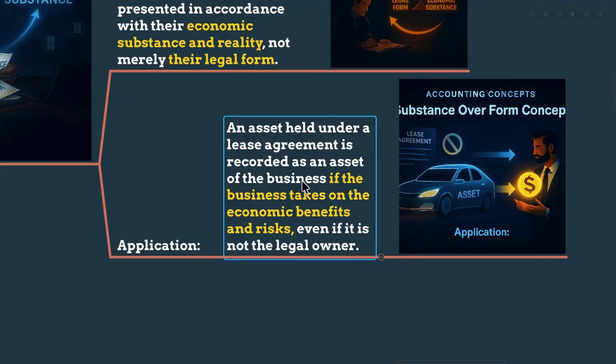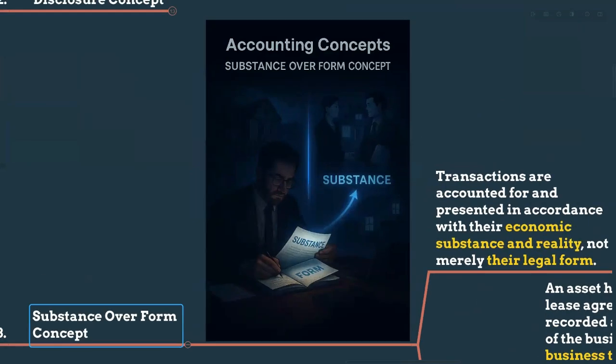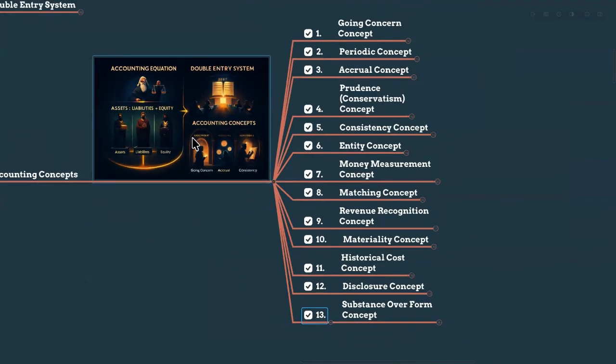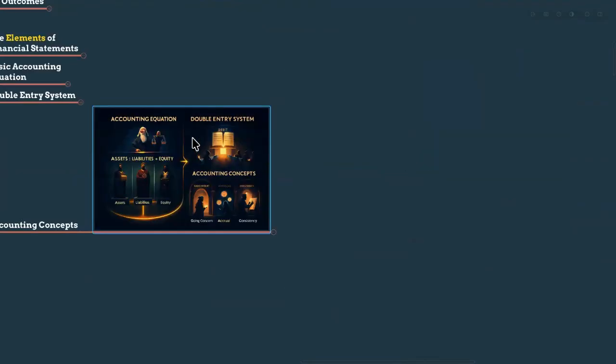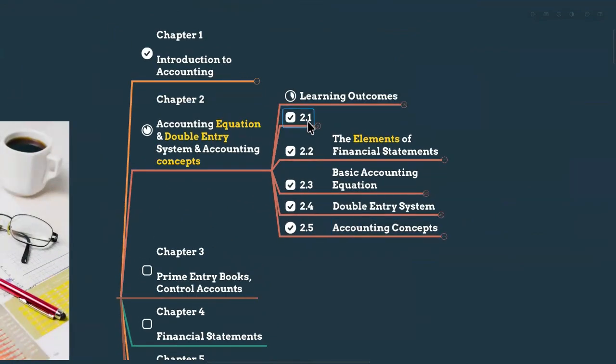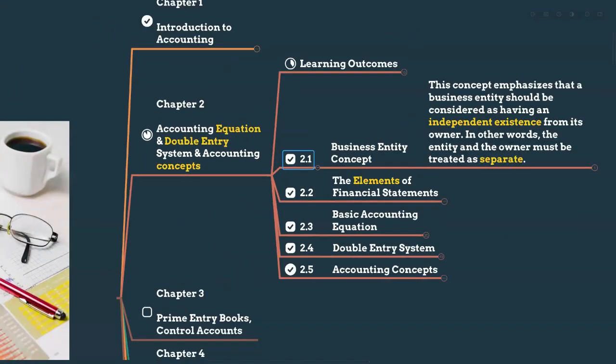Even though legally he doesn't own it, it shows the economic reality. Now, he is effectively the owner. So that is substance over form, my dears. So that is the concept. In some cases we are not caring about the legality, but we are caring about the economic reality. So I hope I did a good job in covering all the accounting concepts.